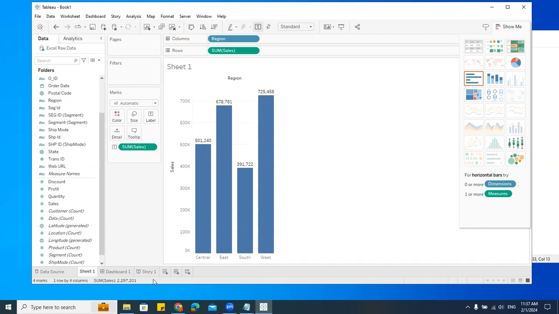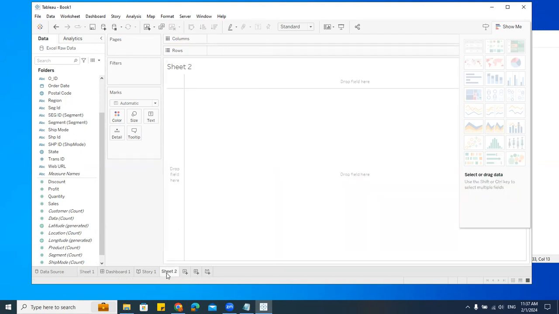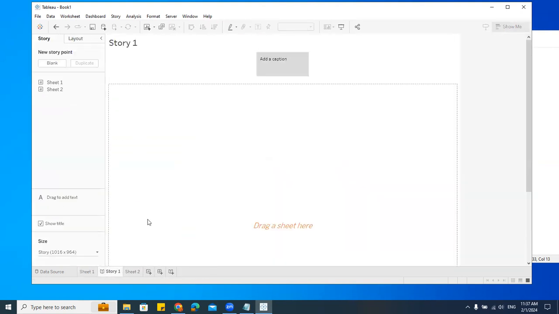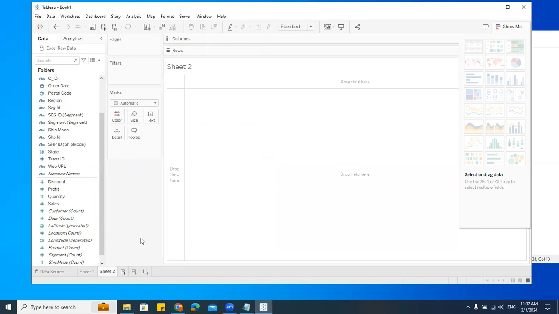Let's go to another sheet. Say I'll create one more sheet here. If you want to create a sheet, click on this new worksheet. I'll delete this dashboard, okay? We'll create it tomorrow. Delete the story as well. I want to create the stacked bar chart or stacked column chart. Let me just create one chart.